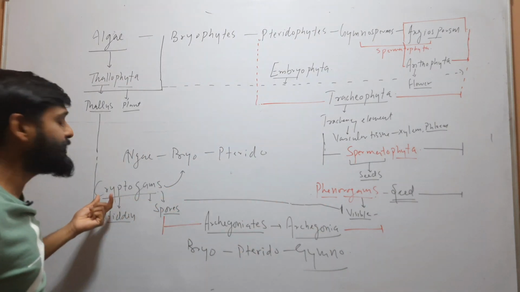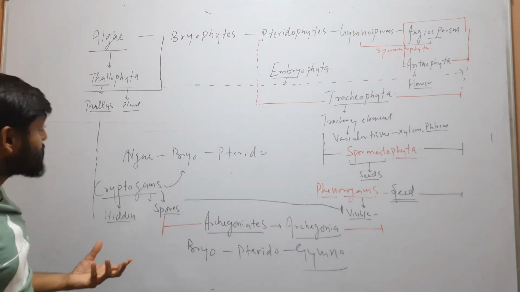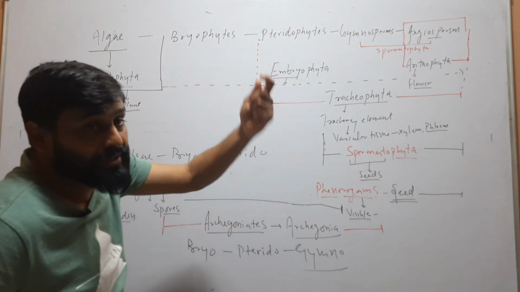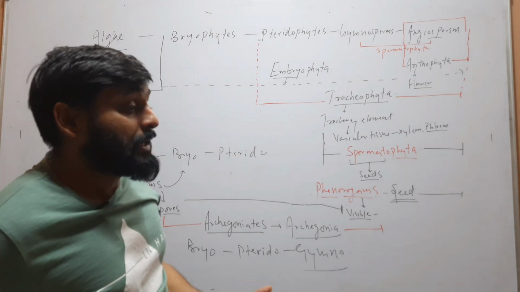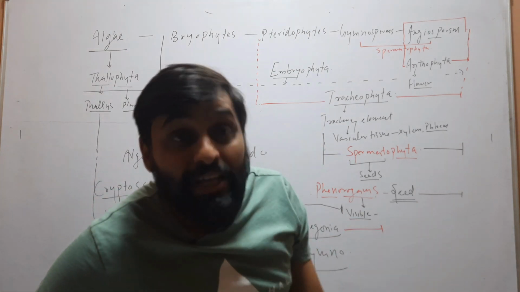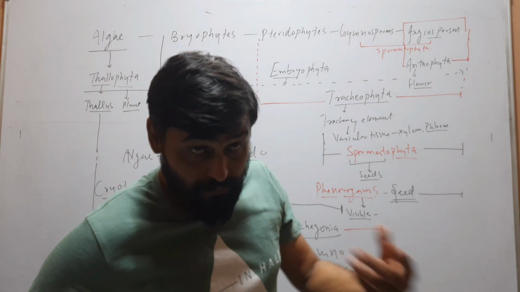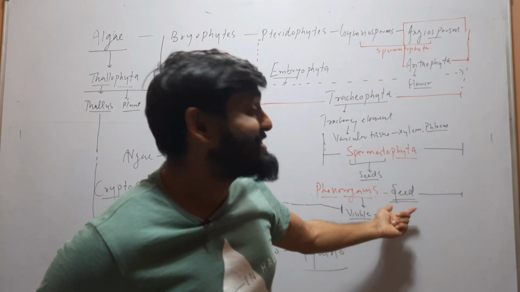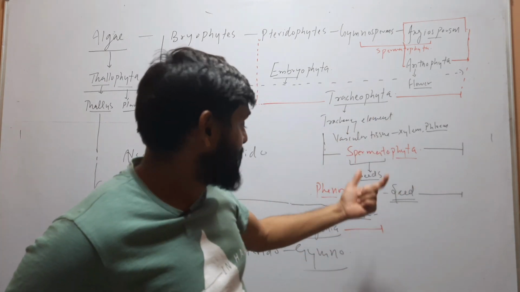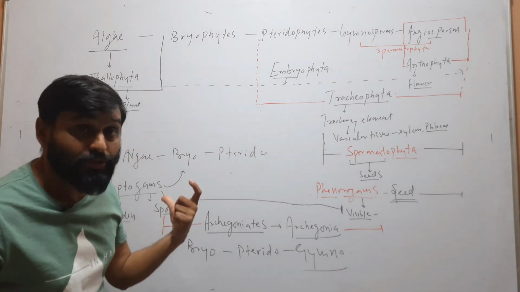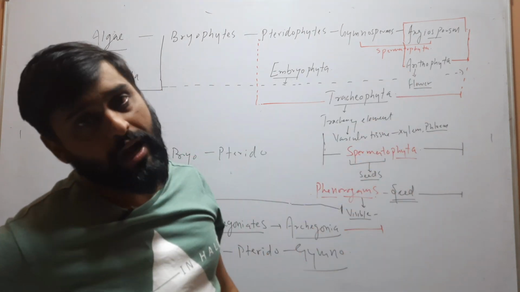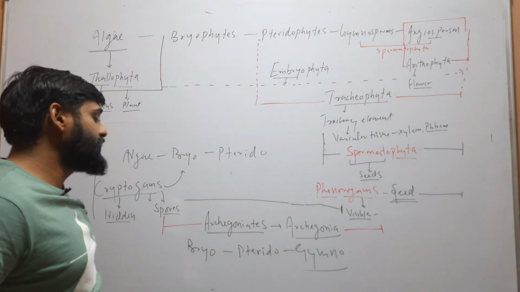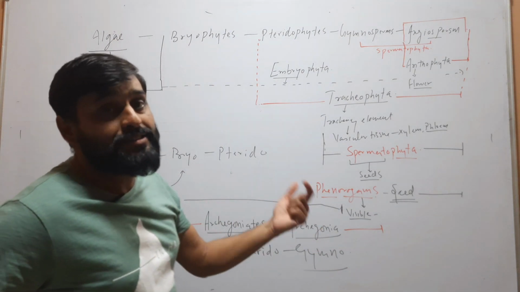Cryptogams and phanerogams. Crypto means hidden reproductive structure. In the case of algae, bryo, pterido, reproduction occurs through spores. So these are called cryptogams. Phanerogams, in which reproductive structures are visible and reproduction occurs by forming seeds. So these are called phanerogams. And our last term is archegoniates. Groups of plants in which archegonia formation occurs are called archegoniates. These are bryo, pterido and gymno.